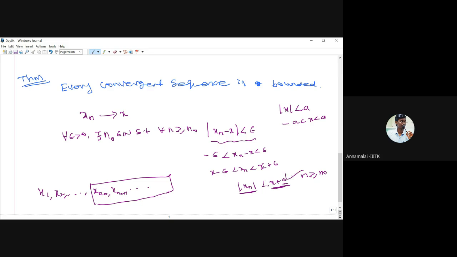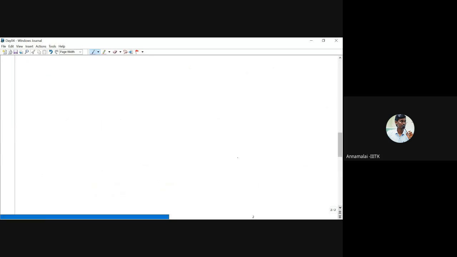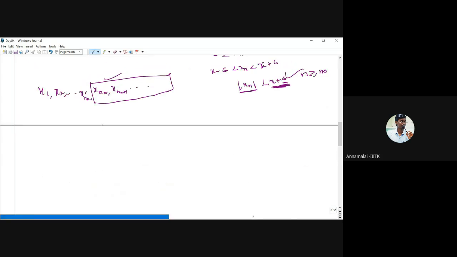But we have to find a unique number m which bounds all the sequence terms. But we don't know about the first n naught minus 1 terms. So the remaining terms are bounded by this number, but we don't know about the previous n naught minus 1 terms. Then what do we have to do? So therefore, we have to choose m as nothing but the maximum of